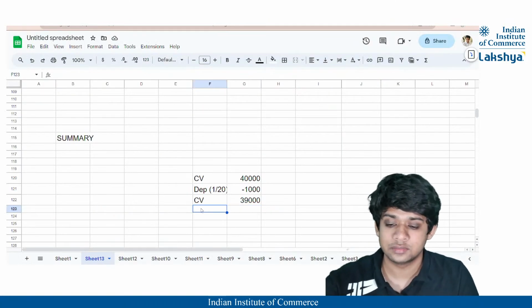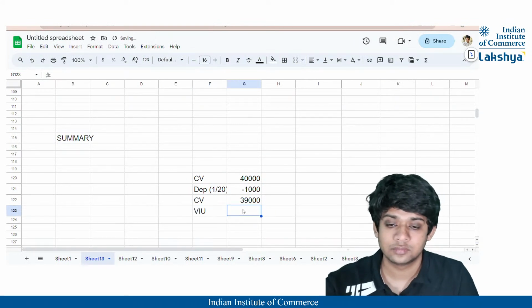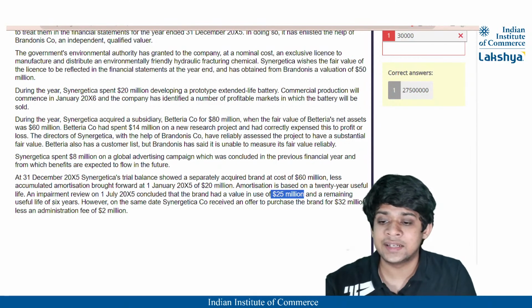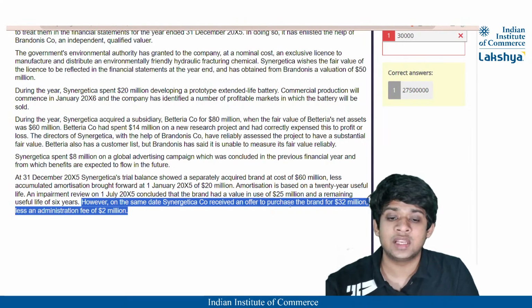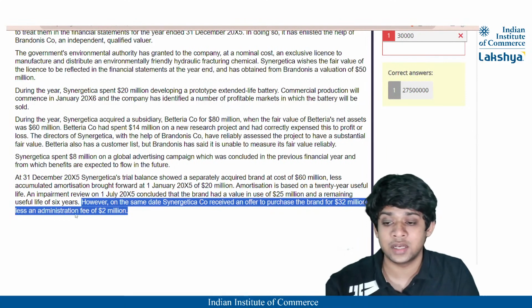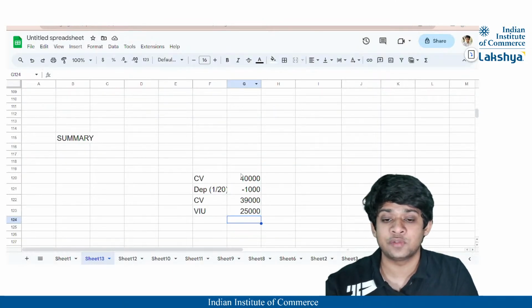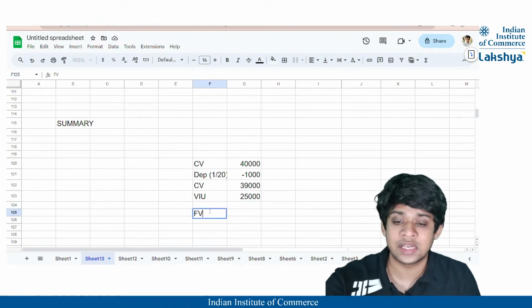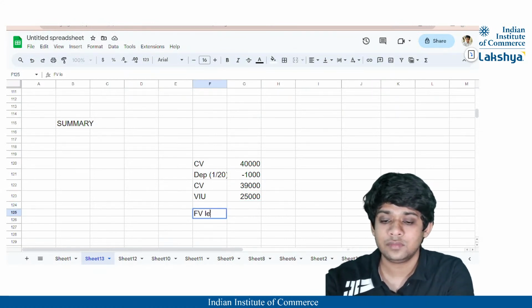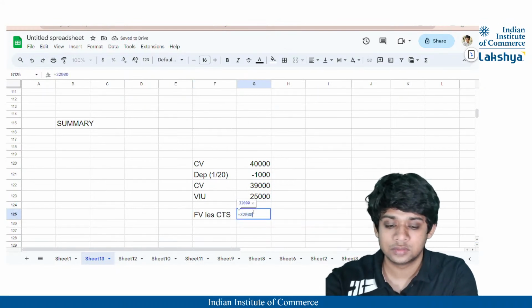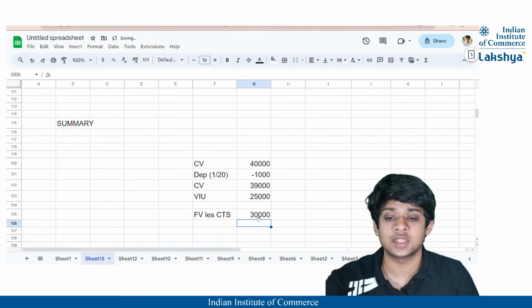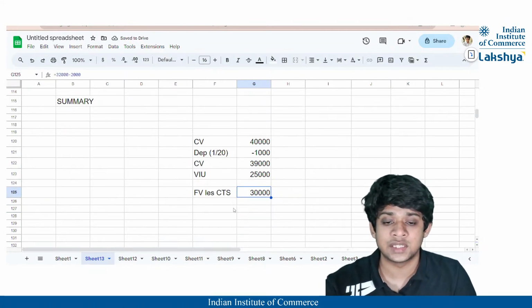So the value in use is 25 million, or you can say 25,000, right? And on that date it had a remaining useful life of 6 years. However, on the same date, Synergetica company received an offer to purchase the brand at 32 million and an administration fee of 2 million was there. That means fair value less cost to sell is nothing but 32,000 minus 2,000, which is the administration fee, 30,000. So we will take the higher amount, that is 30,000, right?